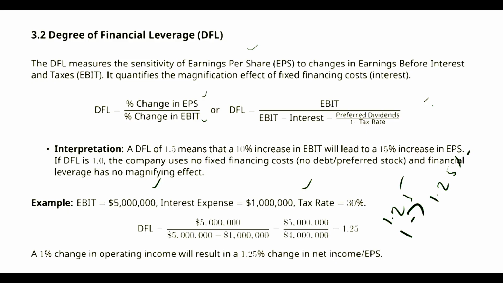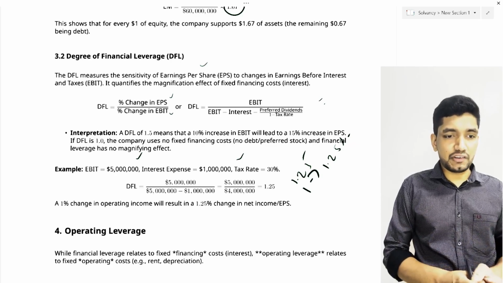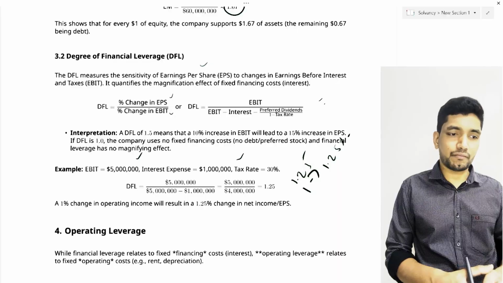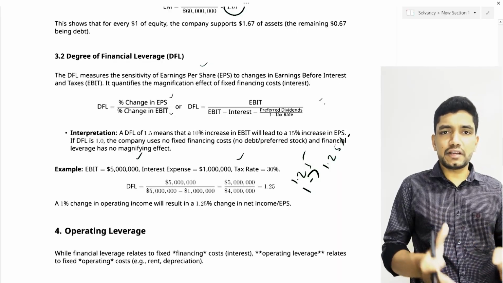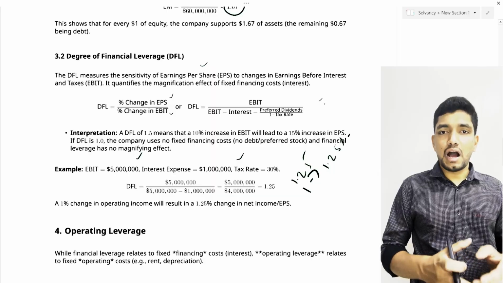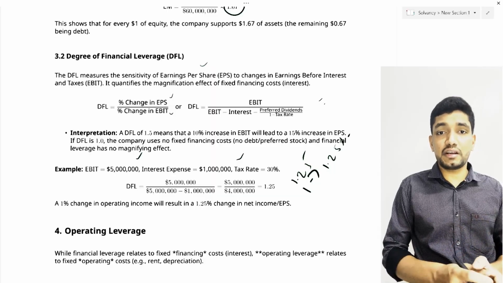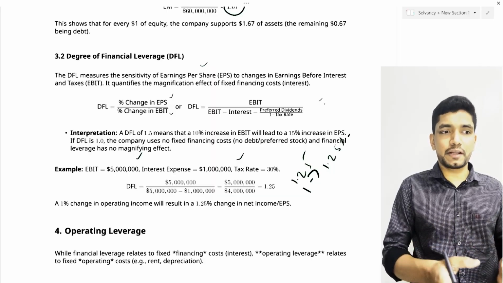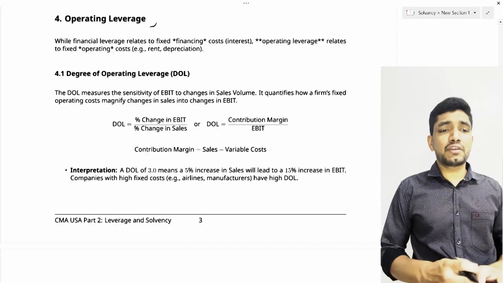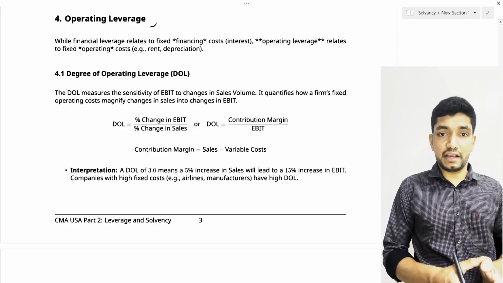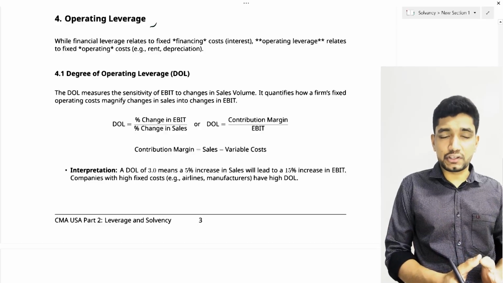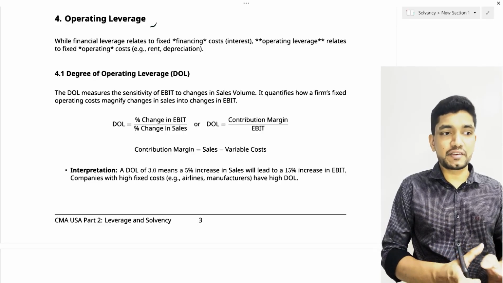This is due to the magnification effect of fixed financing cost. Even if we increase the operating income, the fixed financing cost will remain the same. So this is the magnification effect of fixed financing charges. So the degree of financial leverage is measuring how sensitive the EPS is to changes in the operating income or EBIT. In financial leverage, we discuss the use of fixed financing instruments to magnify the effect on earnings per share or net income.